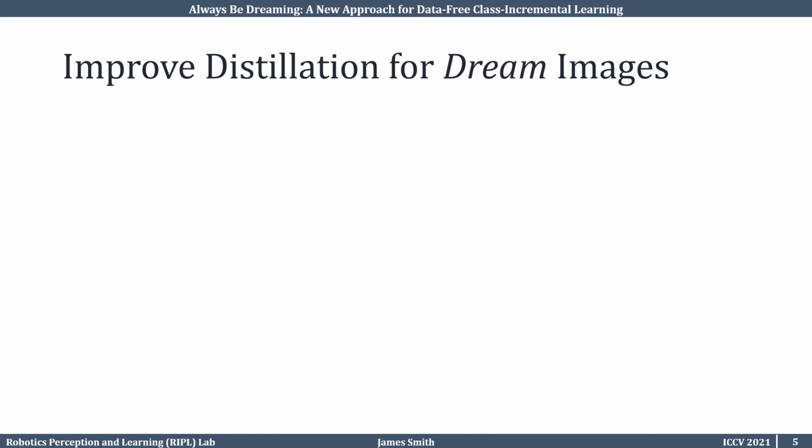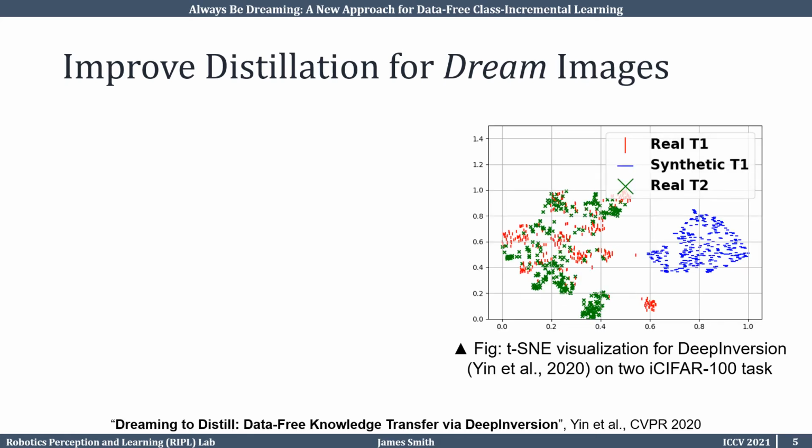So what happens when we use dreamed data for continual learning? On the right, we show a t-SNE visualization of the embedding space for a continual learning agent. The red vertical lines represent real data from the first continual learning task. This is the data we want to classify and has not been seen by the learner since training task 1. The blue horizontal lines represent synthetic data which we dreamed from our first task. This is our replay data when training task 2. The green X's represent real holdout data from the second and most recent task. We have just trained on this data distribution jointly with the synthetic data.